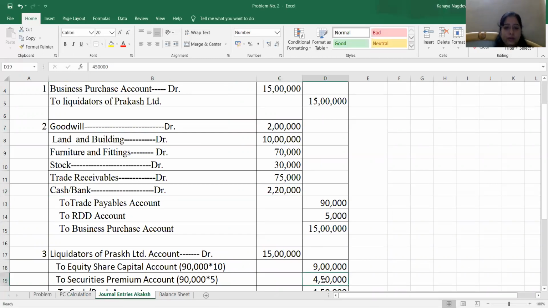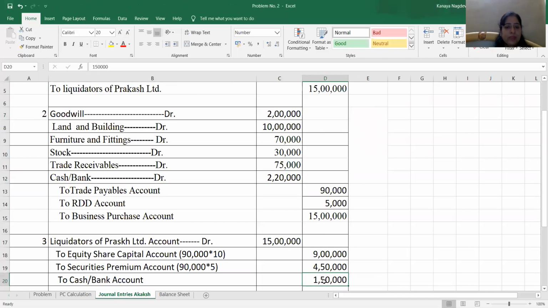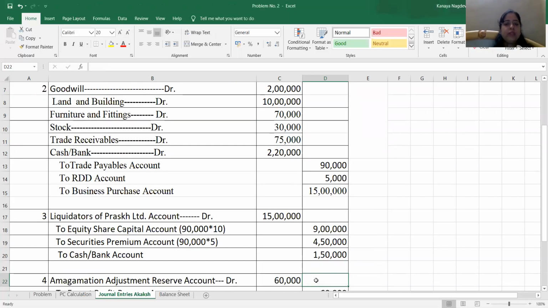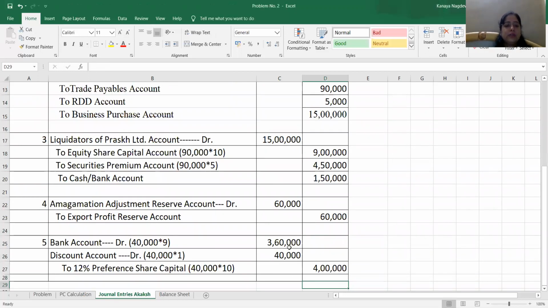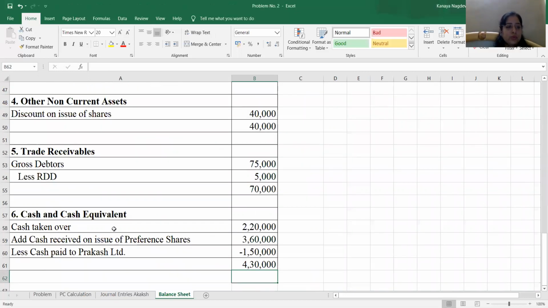Here we credited 1,50,000 as paid, so that 1,50,000 we are going to deduct, and we received 3,60,000 on issue of preference shares. So in the balance sheet, the cash to be recorded is 2,20,000 plus 3,60,000 minus 1,50,000, that is 4,30,000, the amount of cash available with Aakash Limited.